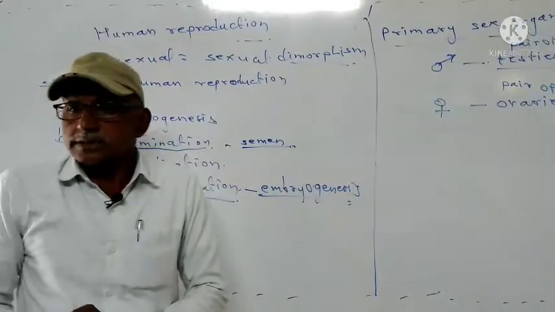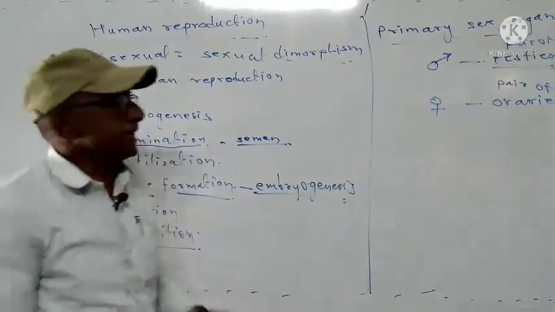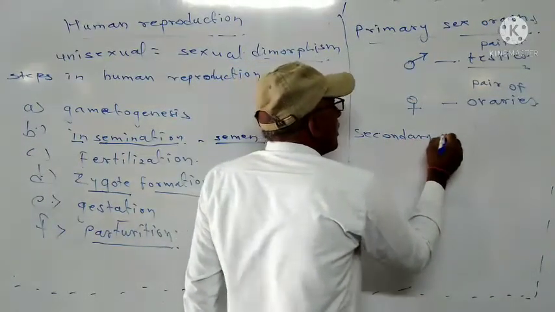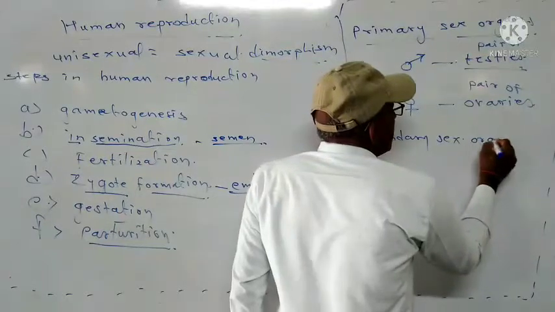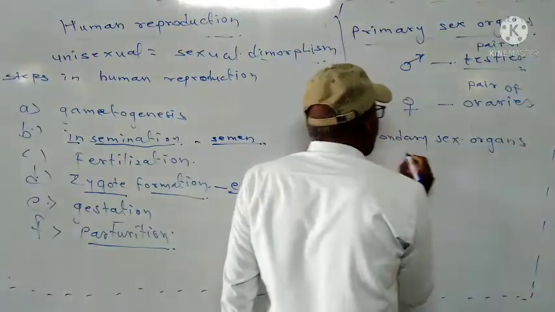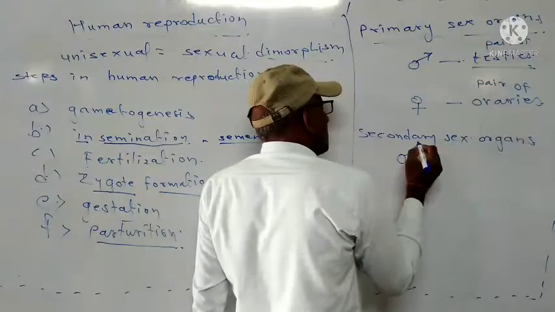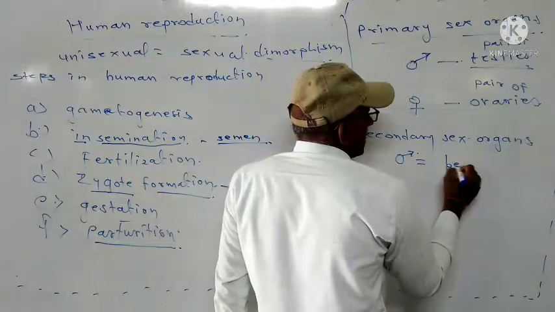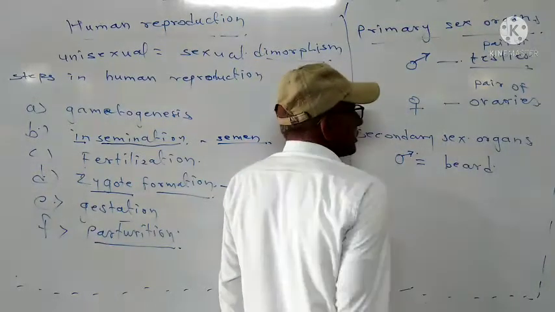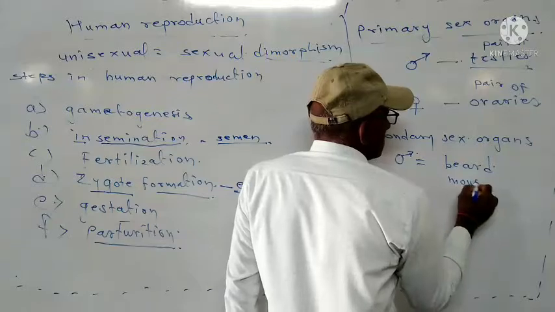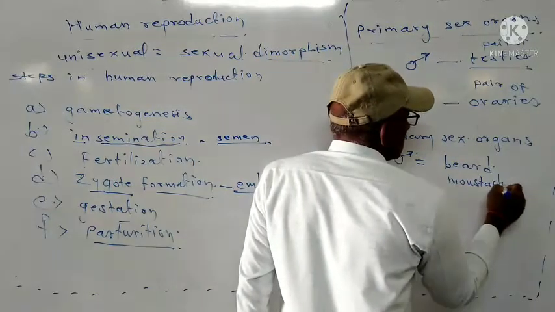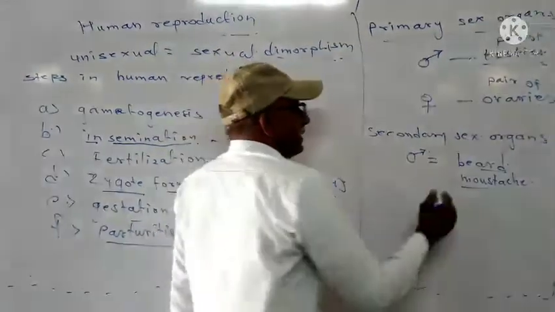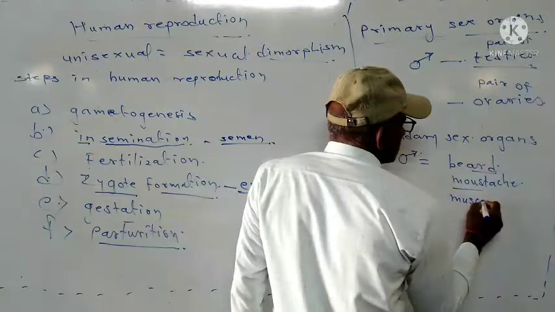If you see the secondary sex organs, in males, beard is a secondary sex organ, then mustache. This is also a secondary sex organ. Then muscular stature, muscular body.